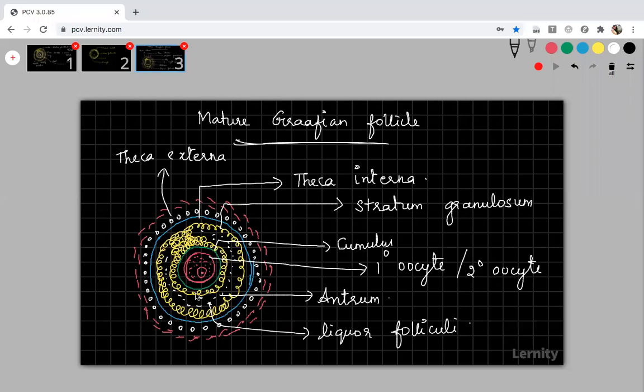So this is the complete structure of your Graafian follicle. Okay, Graafian follicle means which is having the follicular cells matured surrounding your oocyte.